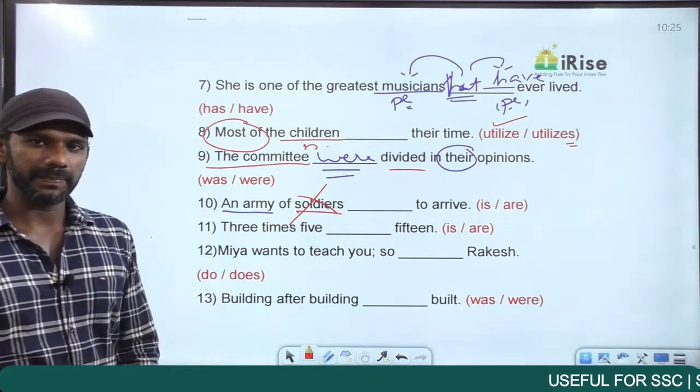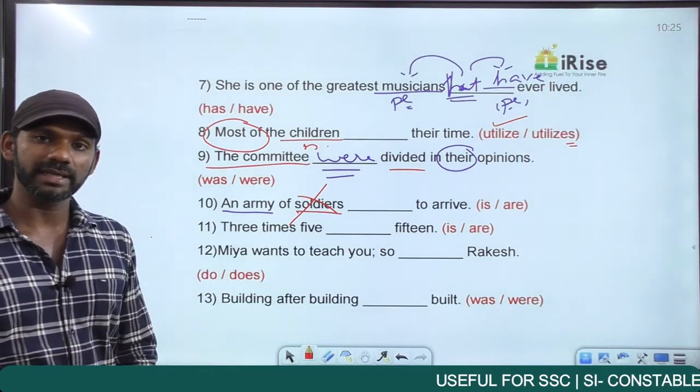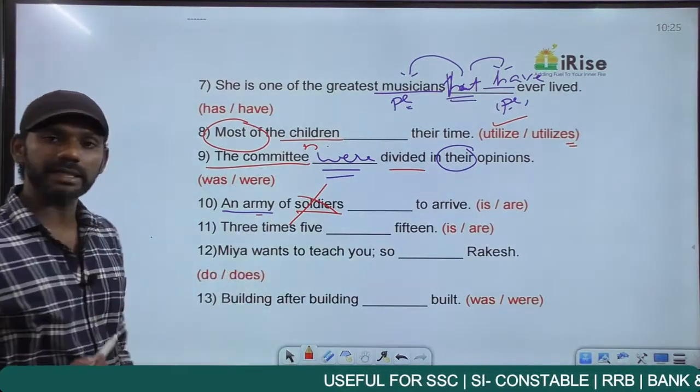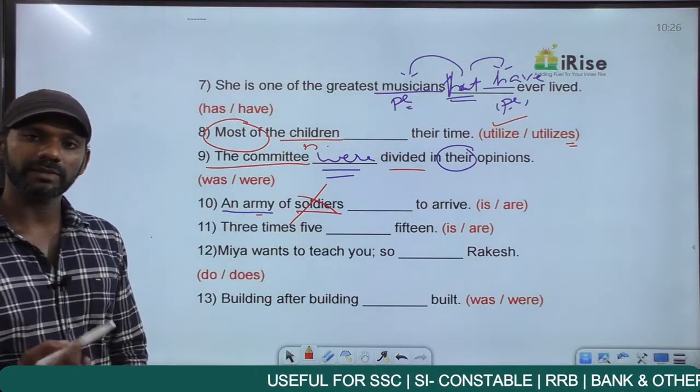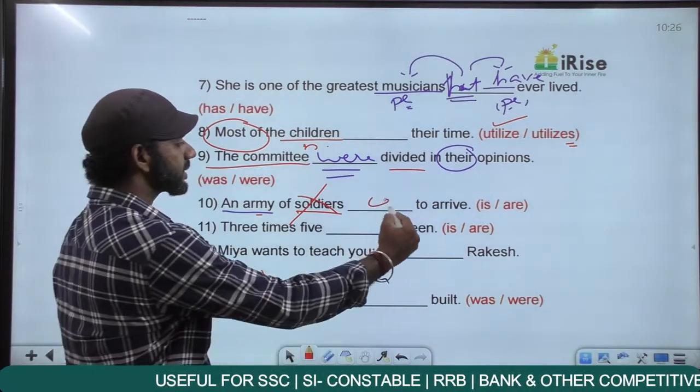We have two reasons here. One reason is "an army." And "an" always tells us that the subject is singular. One more reason, army is a collective noun. Collective nouns always carry a singular verb with them. So an army of soldiers is to arrive.